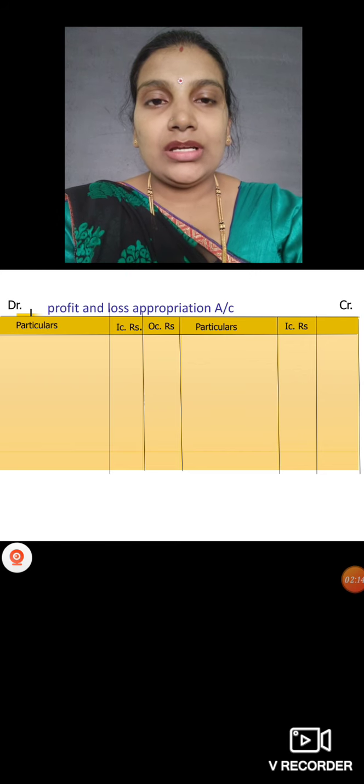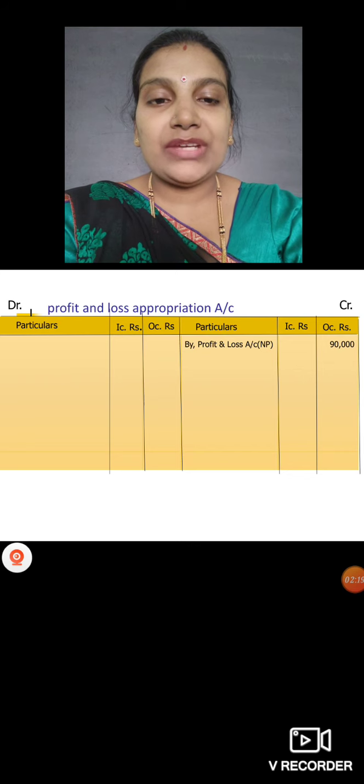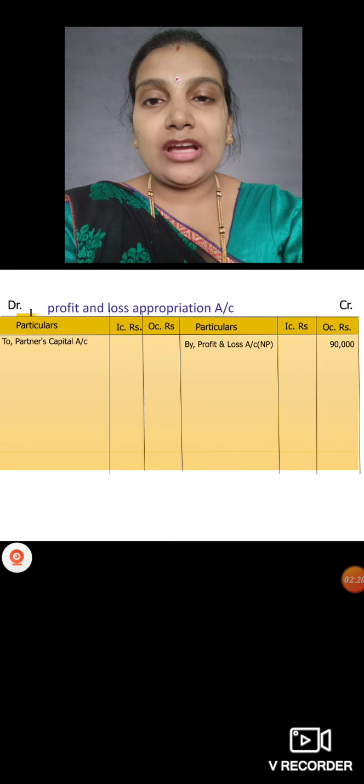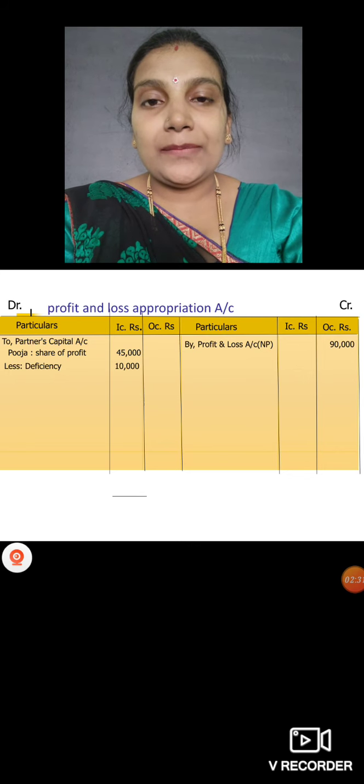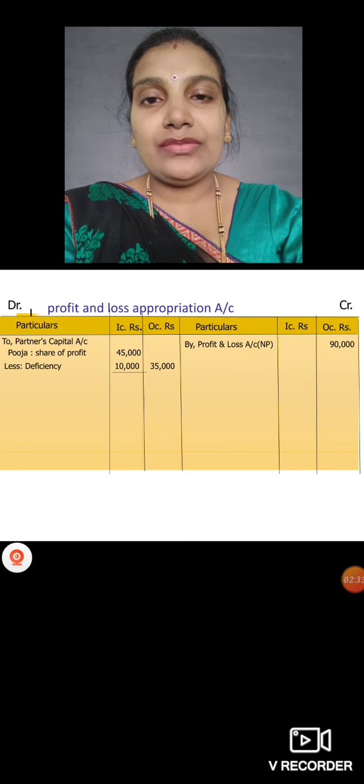Okay, by profit and loss appropriation account, net profit how much we have? 90,000 here. How much we are giving for Pooja? Share of profit how much we have? 45,000. Out of 45 she is paying deficiency of 10,000 to Sahana, so only 35,000 we are going to get.